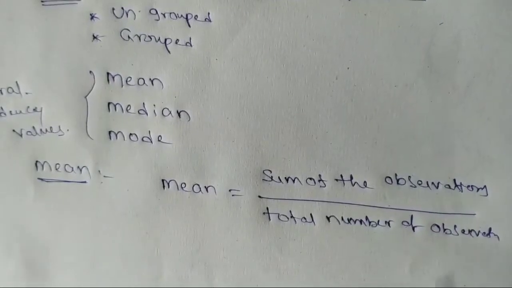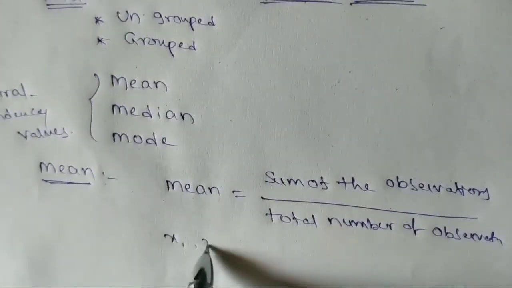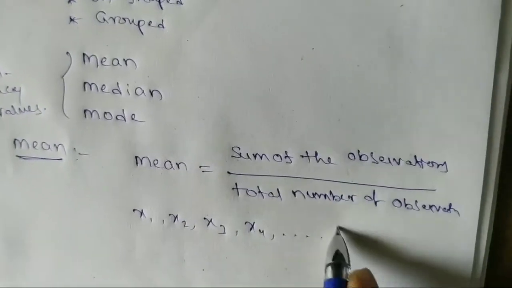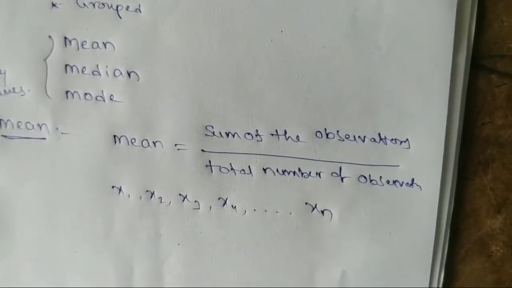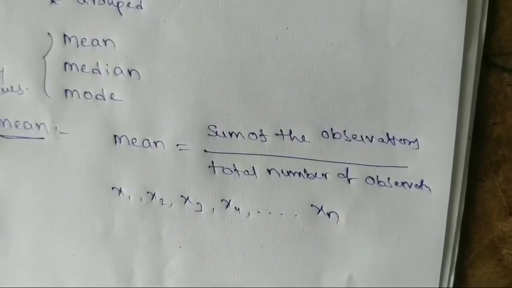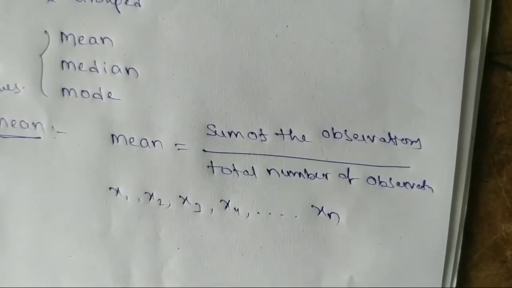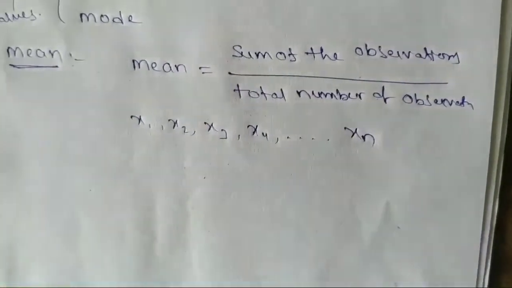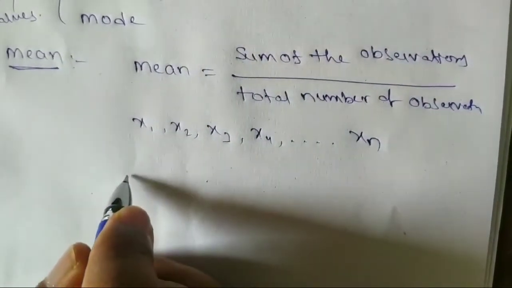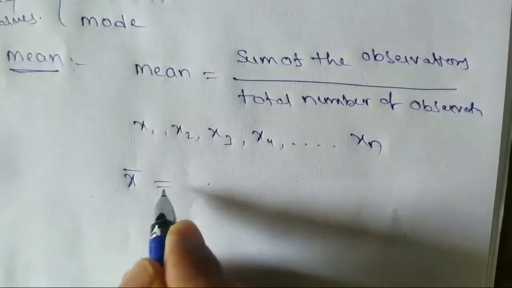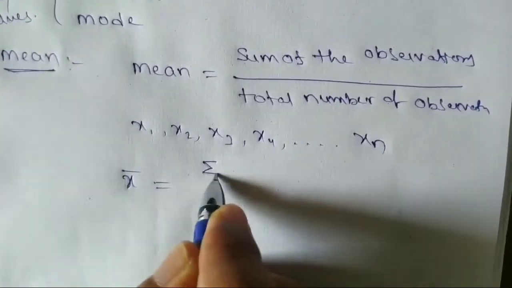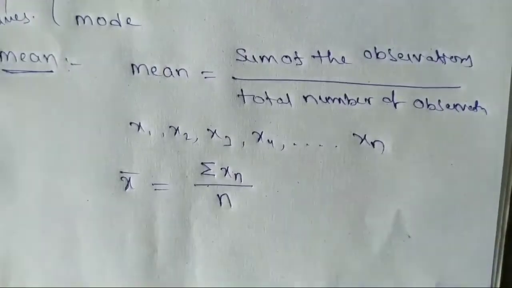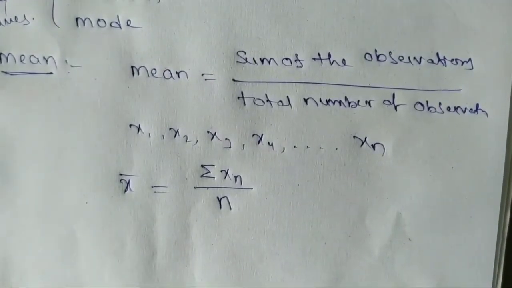Suppose x1, x2, x3, x4 and so on up to xn are the observations. Now the mean of the observations is denoted by x bar. Sigma means sum, so x bar is sigma x by n, the sum of the observations by the total number of observations.